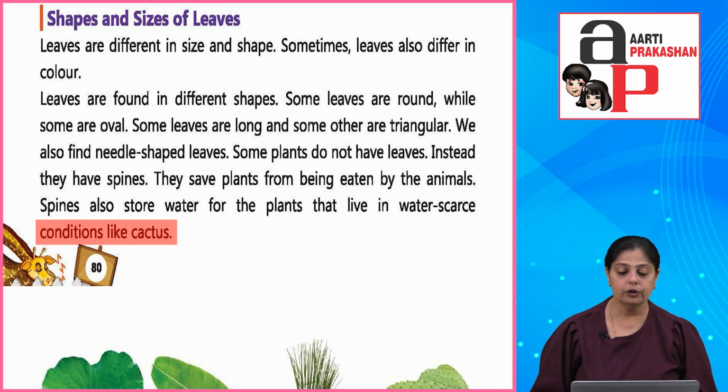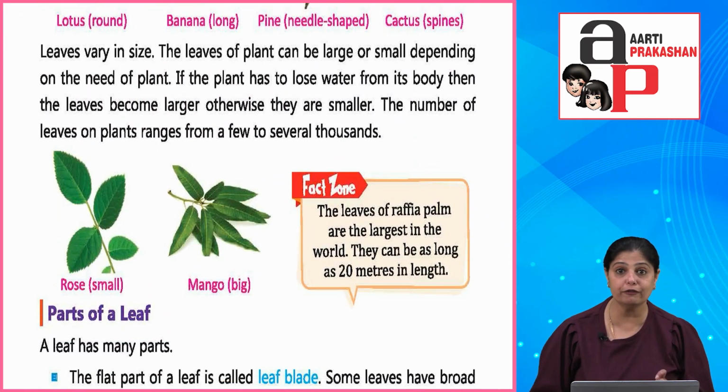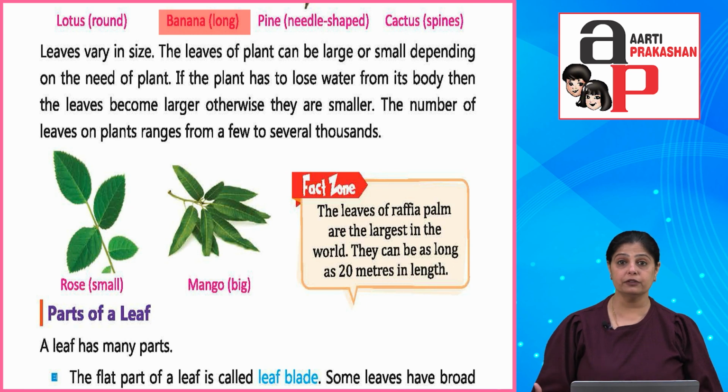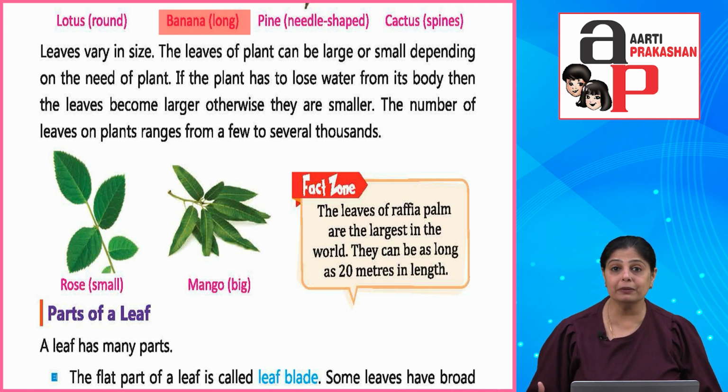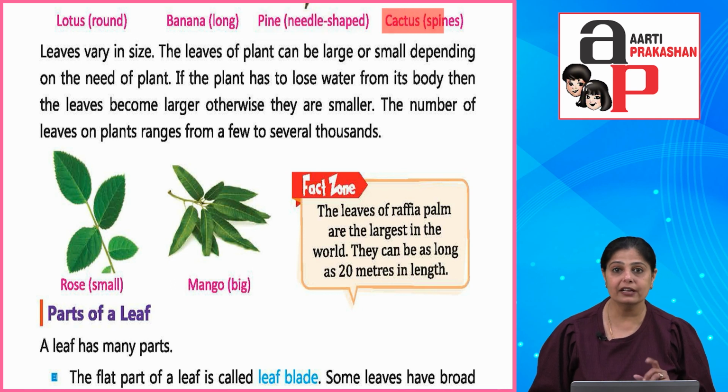Now look at these different leaves. Maybe the first one is a round leaf of lotus, the banana leaf, which is long. When there is a festival or a religious ceremony at home, what do we eat food on? We eat on a banana leaf. Pine leaf, they are needle shaped. And cactus, they have spines.